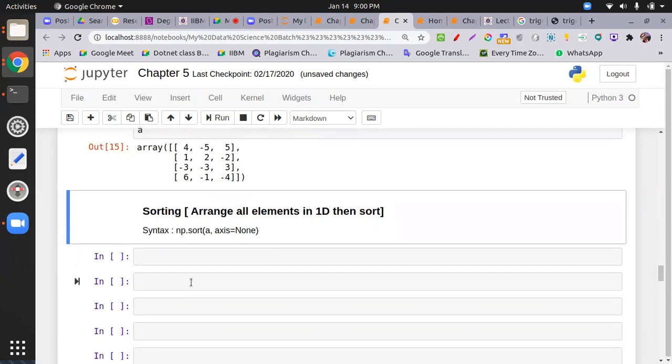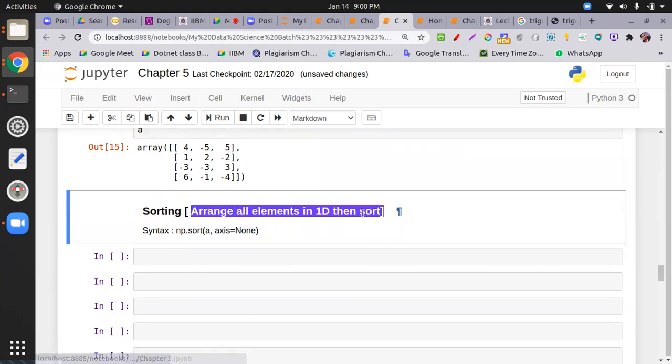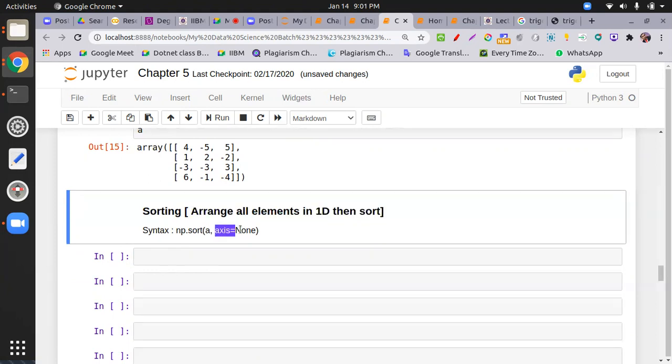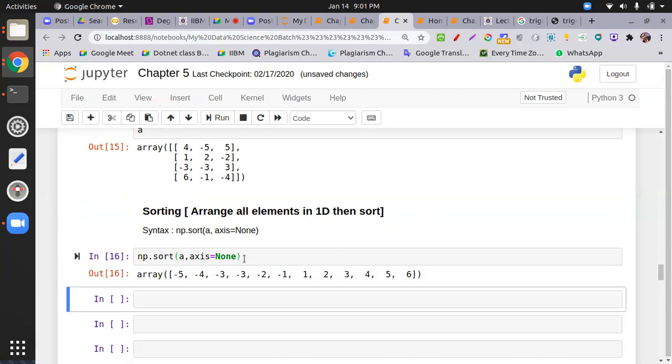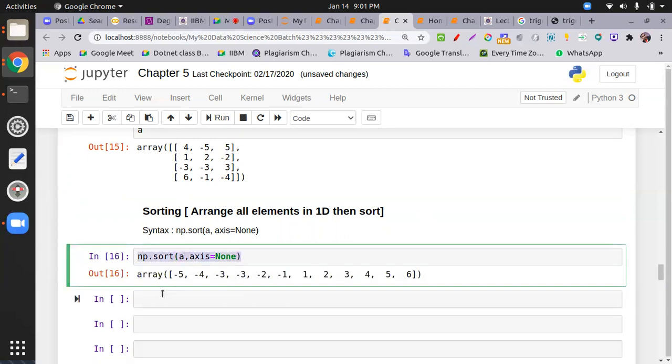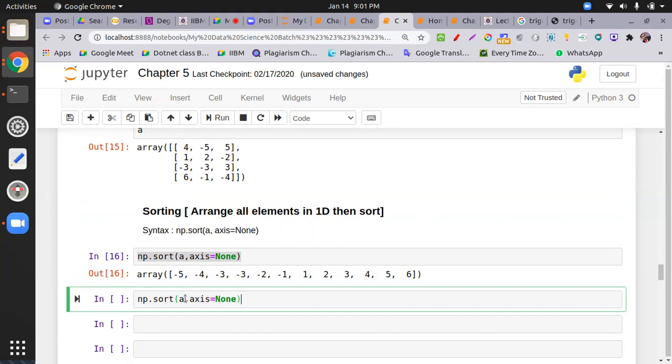First of all, arrange all the elements in 1D: when you put axis equal to None, it will convert the 2D array into 1D and put the elements in sorted order. How? np.sort(a, axis=None). What happens if I remove the axis?